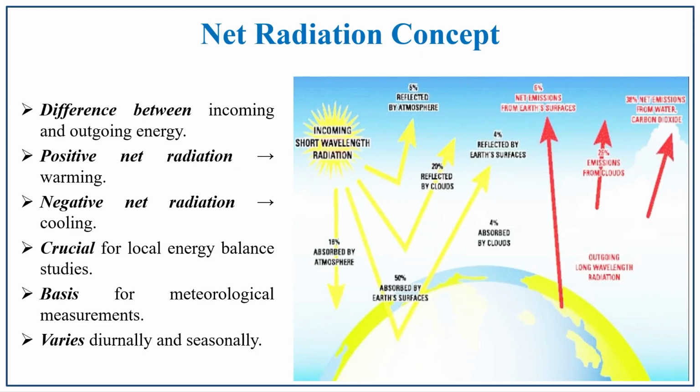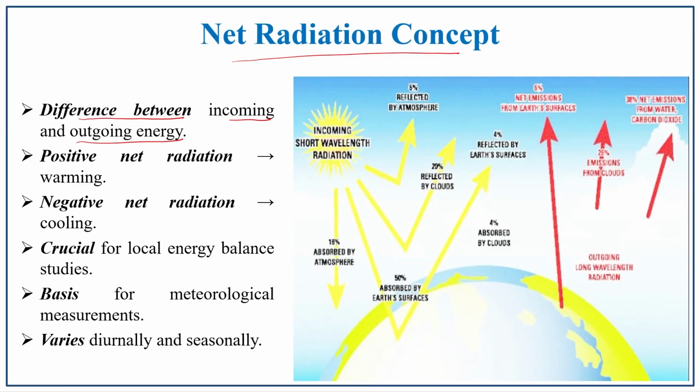The next one is the net radiation concept, that is, the difference between incoming and outgoing energy. What is the difference? Either all the energy that is coming is reflected back, or not. What is the major difference? That is known as the net radiation concept. There is positive net radiation and negative net radiation. Positive net radiation leads to a warming effect. Negative net radiation leads to a cooling effect.